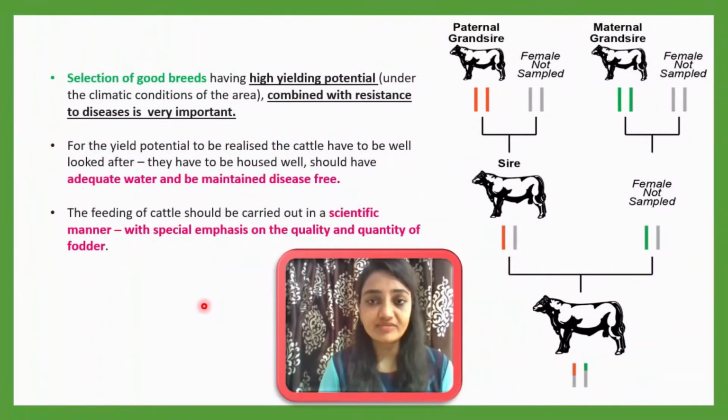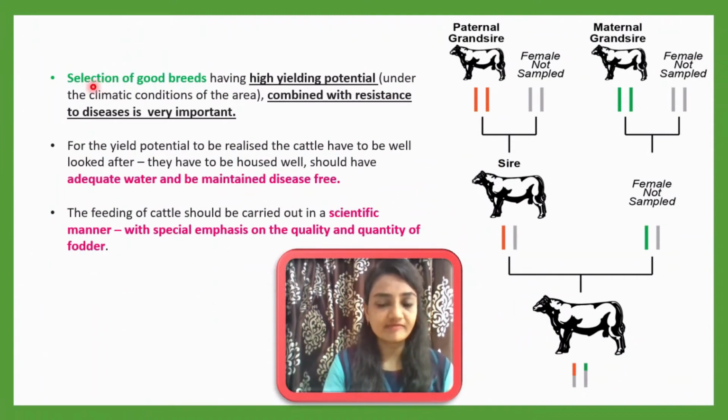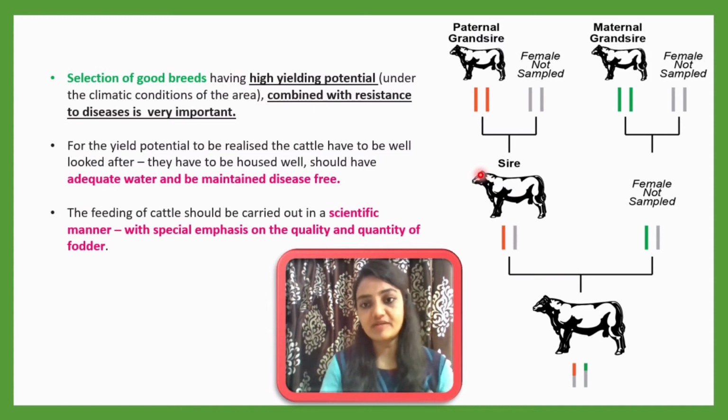Now let me try to understand the basics behind dairy science. It is very important in the dairy industry to select good breeds, because milk quality totally depends on the breeds or hybrids which are giving the milk. So selection of a good breed is a very important step, having a high yielding potential under the climatic conditions of that particular area, combined with resistance to disease, which means all livestock must be resistant to disease. That is very important. Otherwise, if any of these livestock has a disease, it will spread to other livestock also,